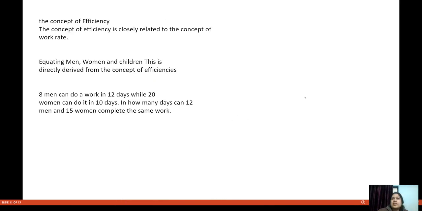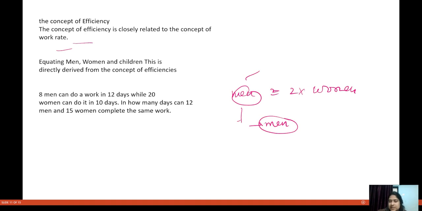Now let us look at the concept of efficiency. The concept of efficiency is closely related to work rate. When I say men are twice as efficient as women, I am not saying it from a gender perspective, don't take me wrong, I am just explaining from the perspective of aptitude.